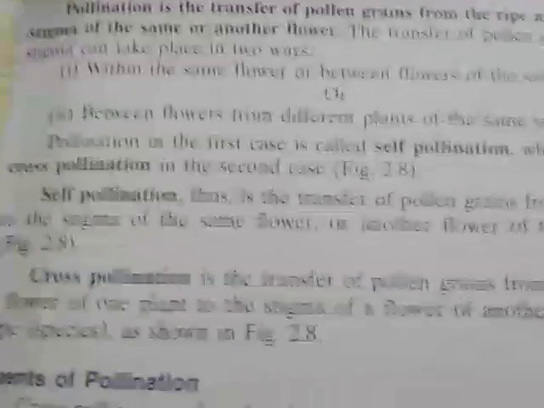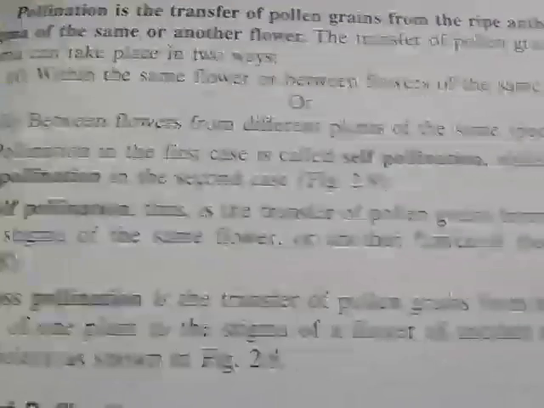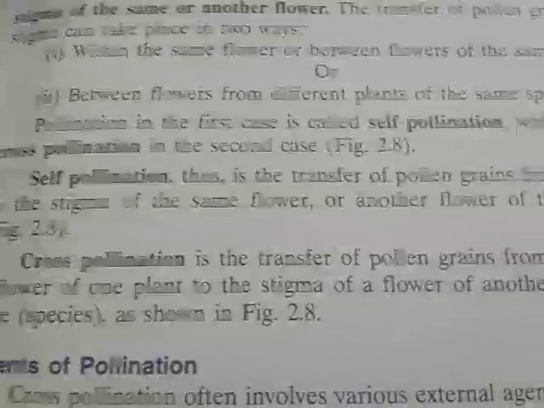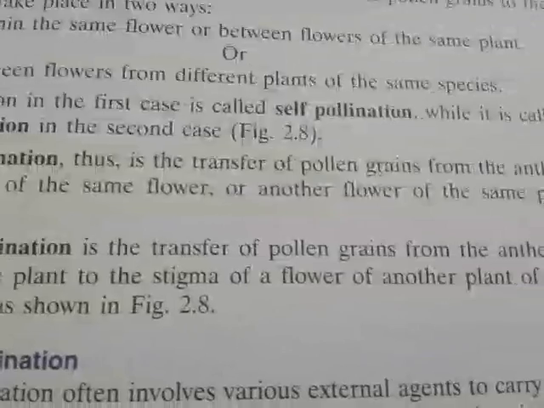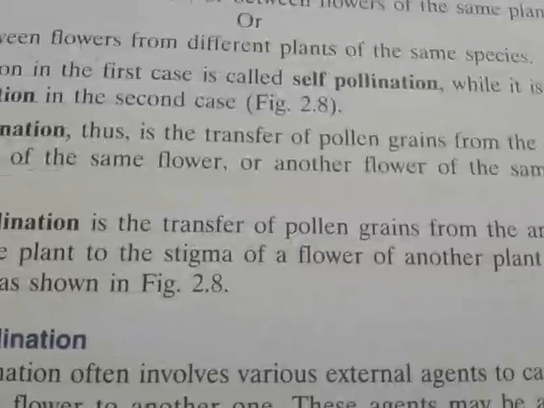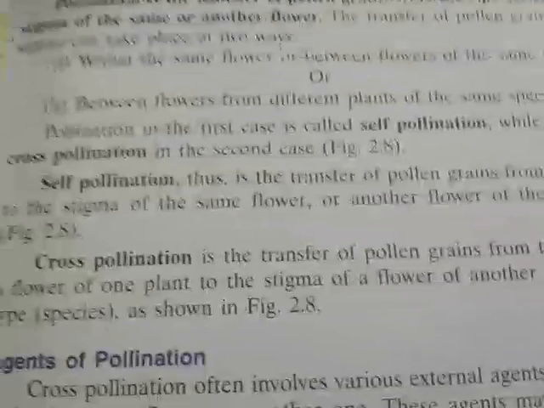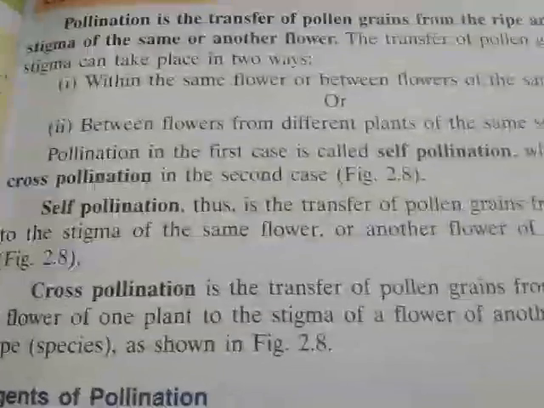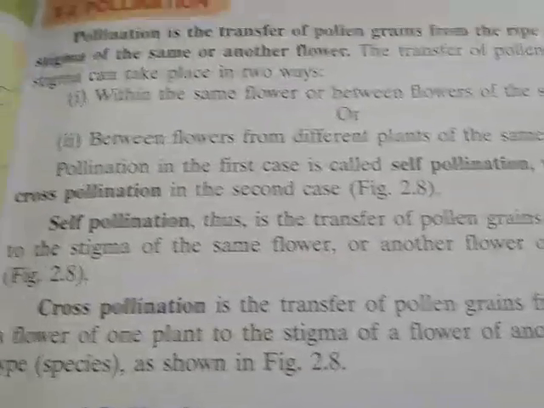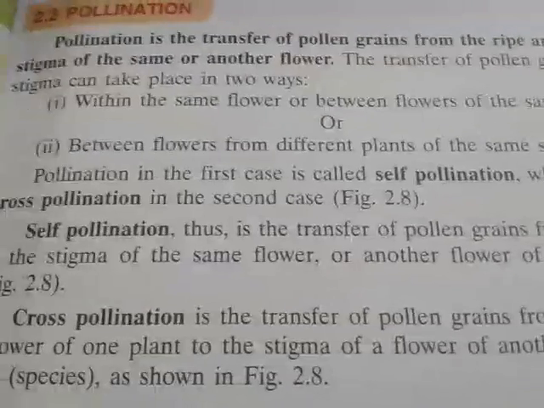Self pollination is the transfer of pollen grains from the anthers to the stigma of the same flower or another flower of the same plant. And cross pollination is the transfer of pollen grains from the anthers of a flower of one plant to the stigma of a flower of another plant of the same species. So cross pollination occurs between two different plants of the same type of flower, whereas self pollination occurs within the same plant, between two flowers of the same type.